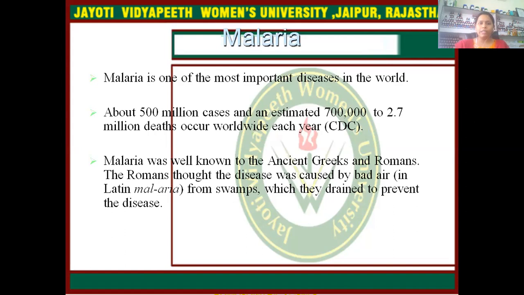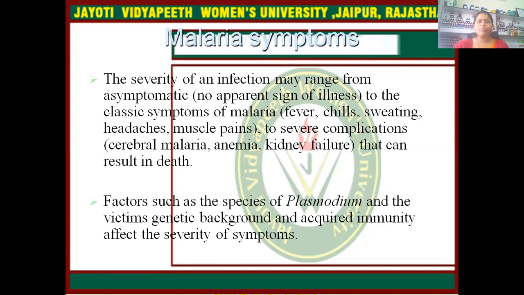About 500 million cases and an estimated 700,000 to 2.7 million deaths occur worldwide each year. Malaria was well known to the ancient Greeks and Romans, but the Romans thought that the disease was caused by bad air. Now, what are the symptoms of malaria?